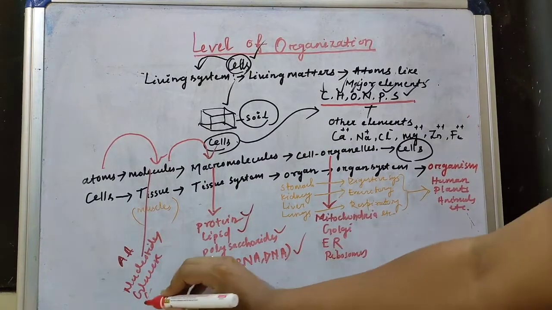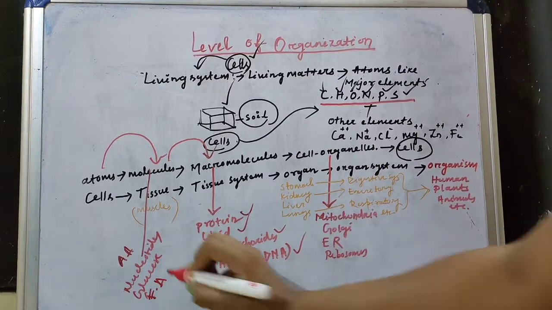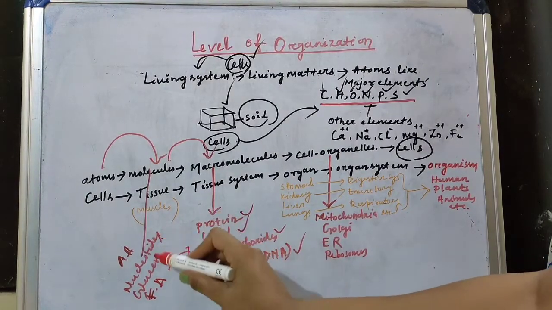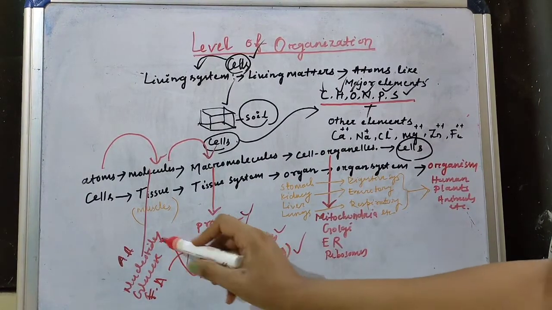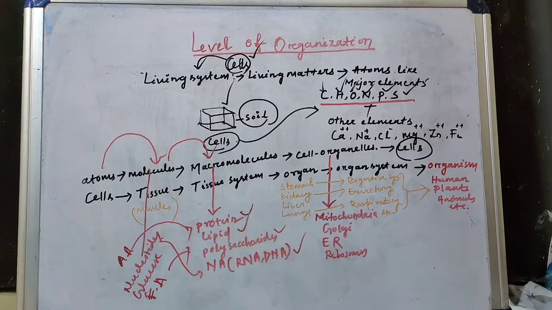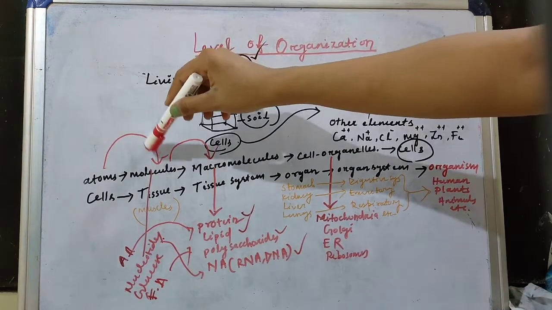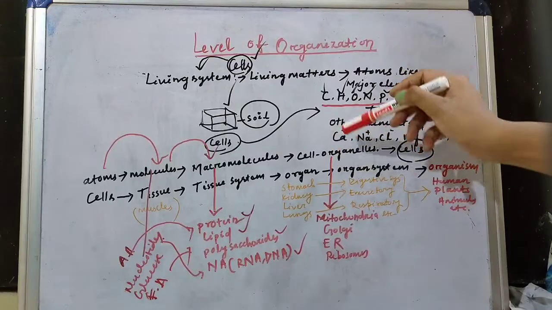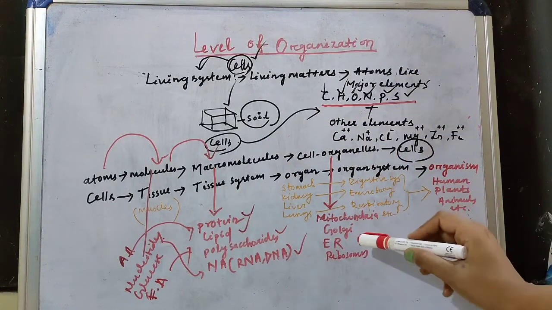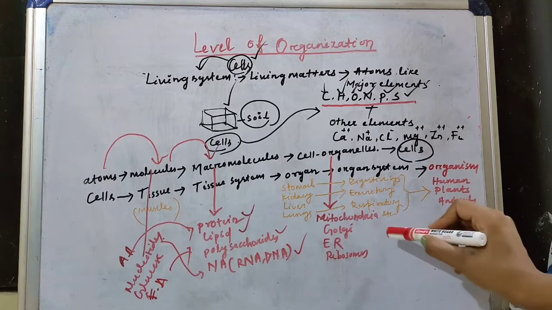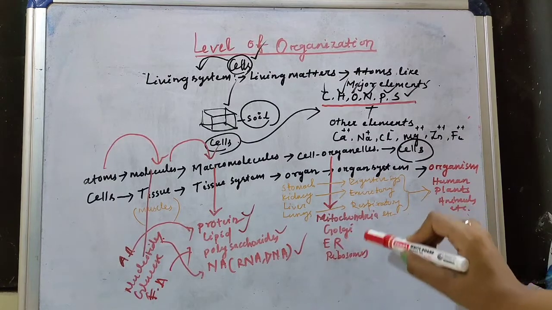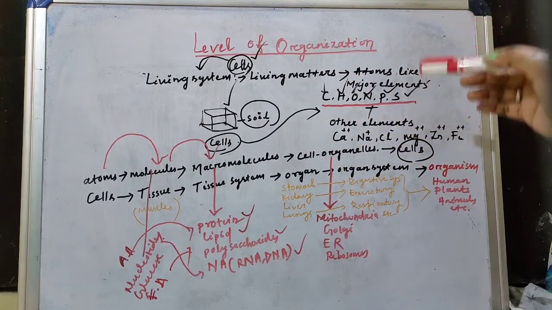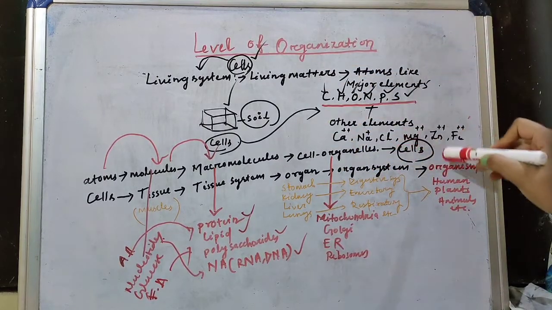Now here we can include another thing, that is fatty acid that forms lipid, the nucleotides that form nucleic acids, and amino acid that form protein. That's how molecules give rise to macromolecules. Then these macromolecules form cell organelles that include mitochondria, Golgi body, endoplasmic reticulum, ribosomes, etc. And these organelles organize themselves into a cell.